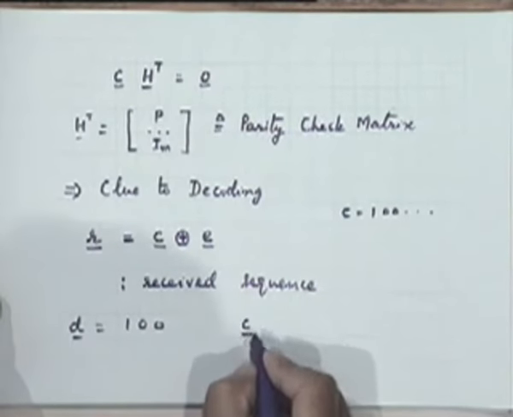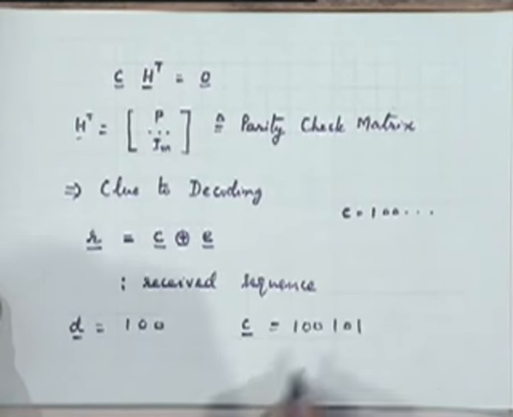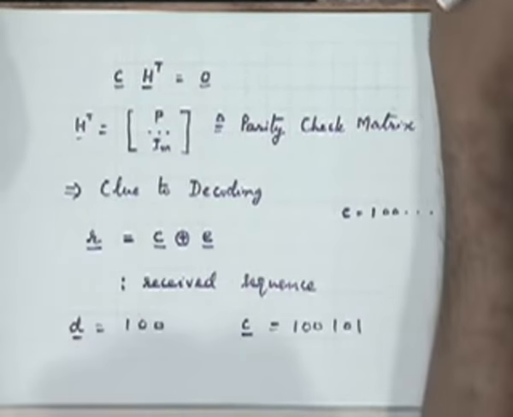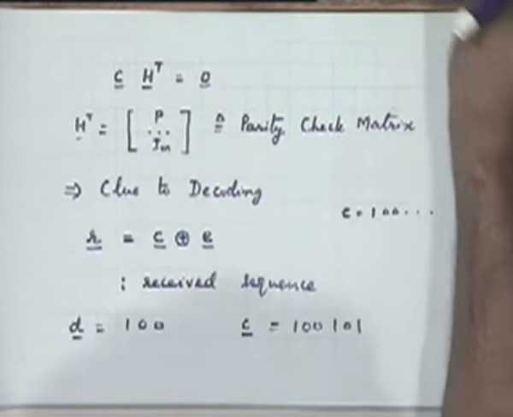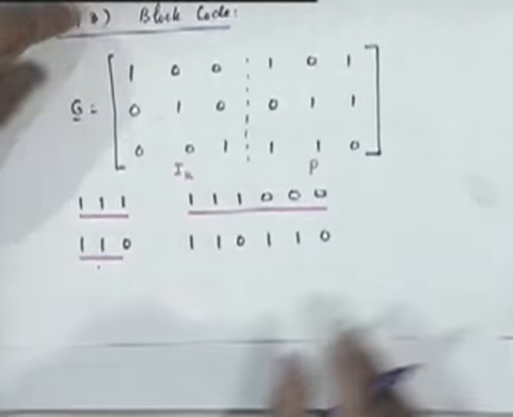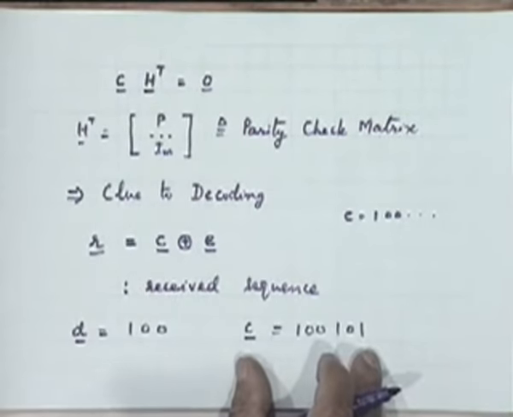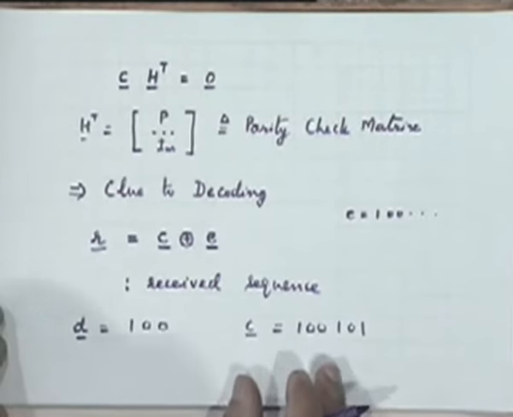If you take the generator matrix we were considering a few minutes ago and feed this as the input vector, the code vector that will come out is this.